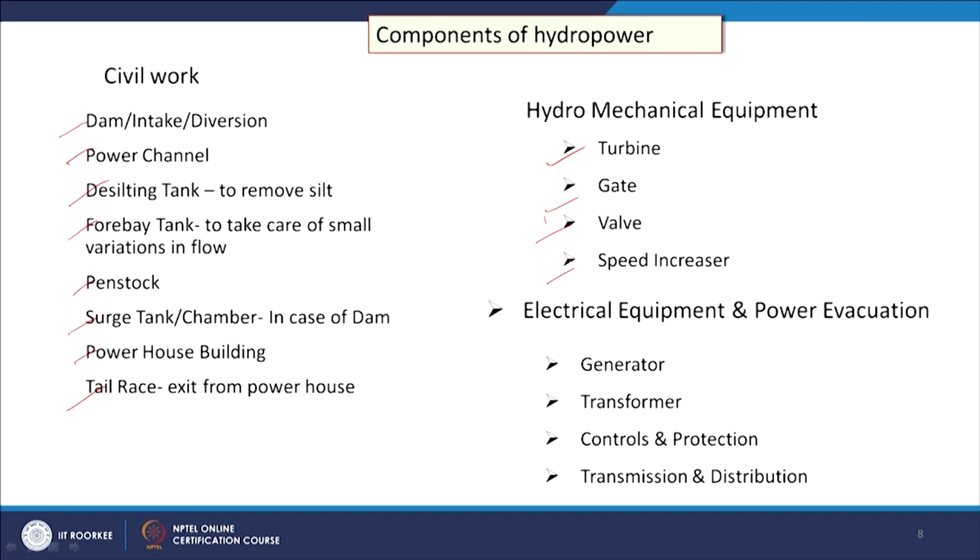Electrical equipment and power evacuation include the generator, transformer, controls and protections, and transmission and distribution. It may go to the grid or be off grid; both options may be available. Now we will see how hydropower plants can be classified.